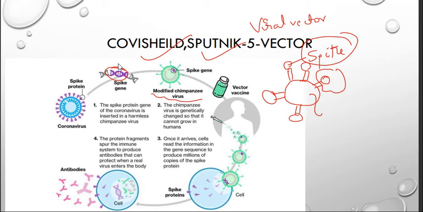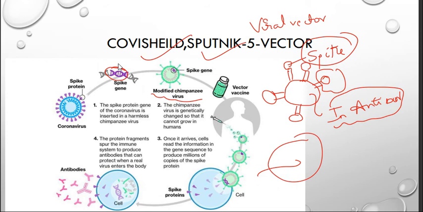So the immune system is ready with antibodies, right? When coronavirus enters, these ready-made antibodies will attack it. That is the thing. See, the modified chimpanzee virus is being injected, vaccinated to this person. Then after that, the chimpanzee virus will enter and produce what?